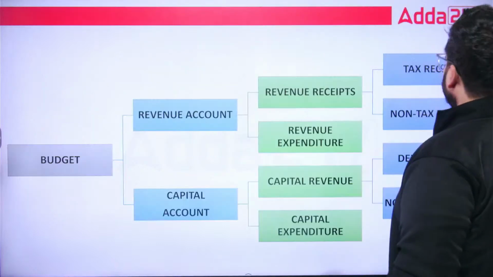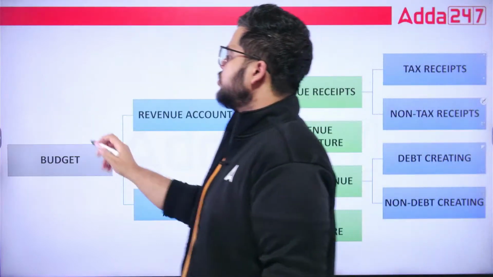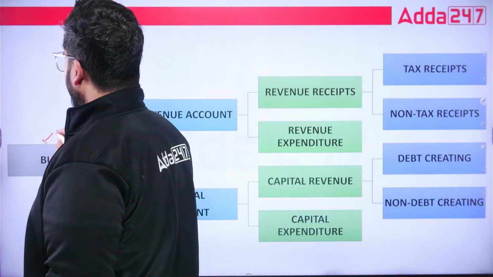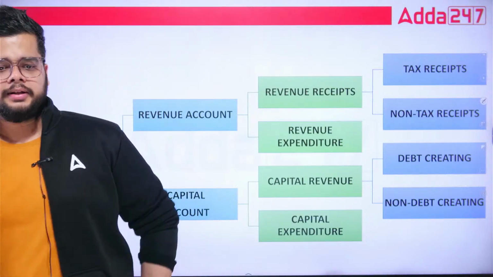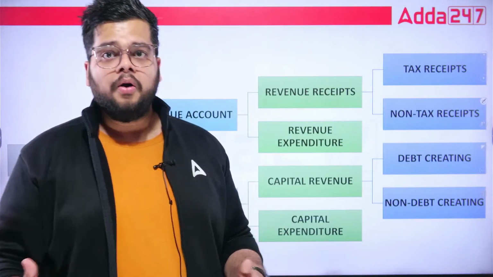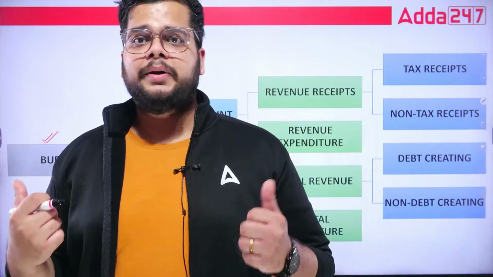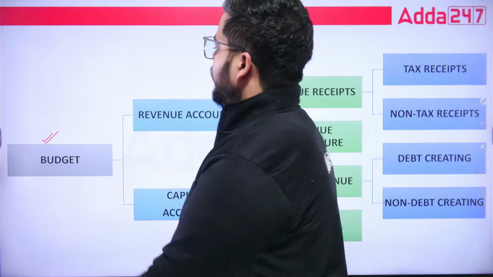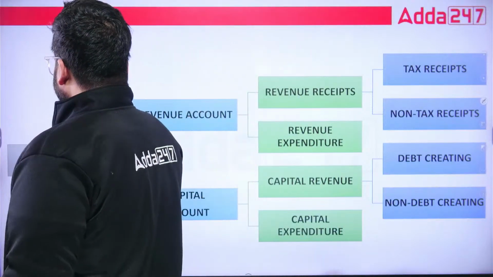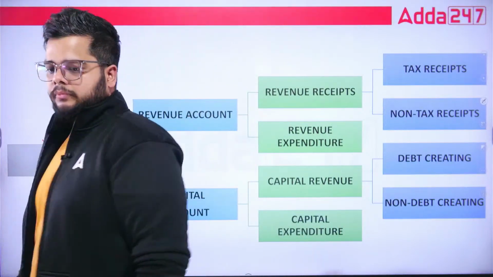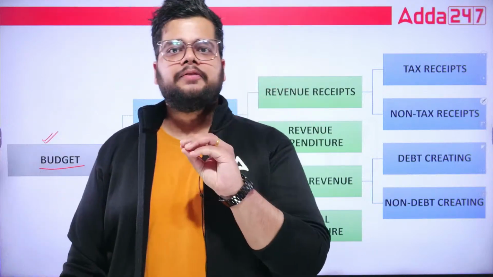Now let's come to the most important part, this particular classification or sub classification: how we should understand this and what is the use of understanding this particular table or chart. See, if you want to understand budget, just visualize one thing in your head, that you have a budget for everything.